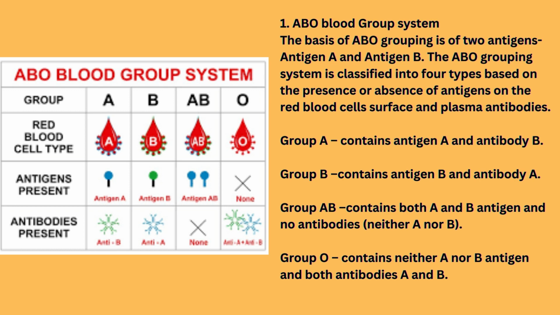Group A contains antigen A and antibody B. Group B contains antigen B and antibody A. Group AB contains both A and B antigens and no antibodies, neither A nor B. Group O contains neither A nor B antigen and both antibodies A and B.